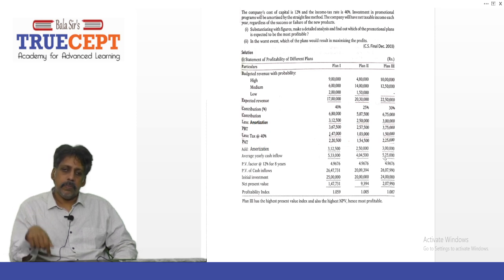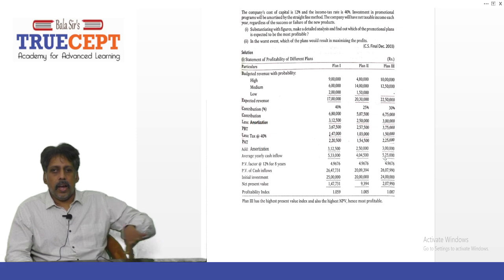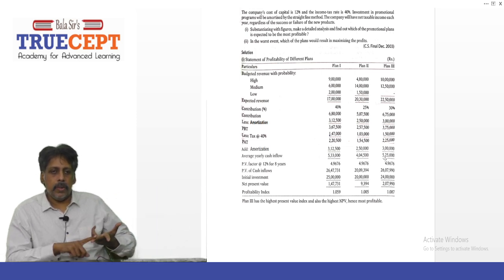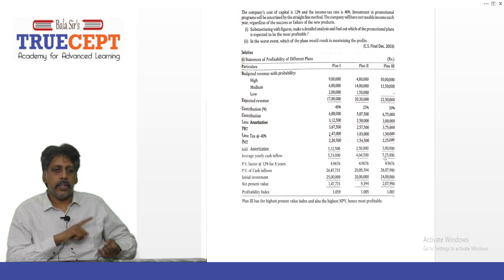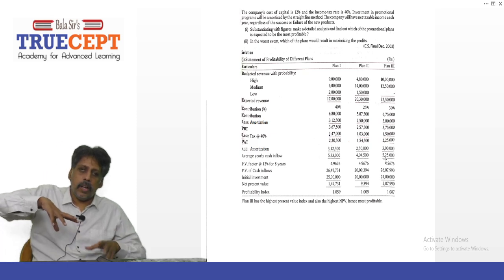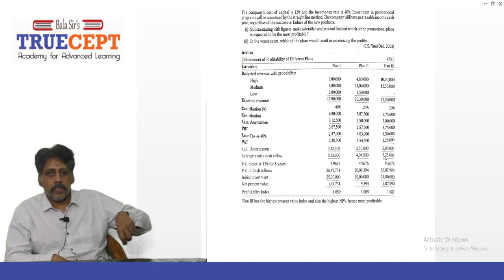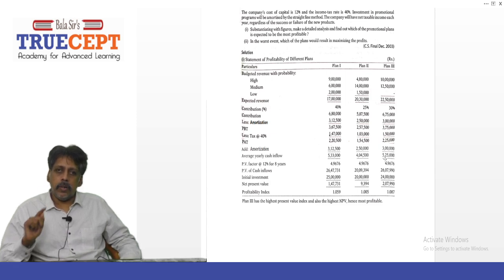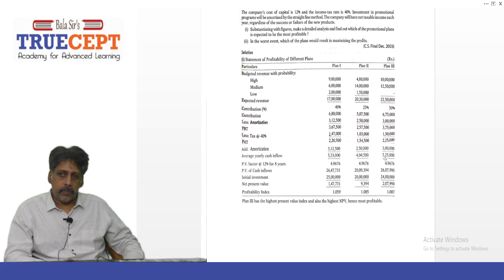Next, less variable cost. They did not show it; they straight away calculate the contribution. If you want, you can show less variable cost, but here they've taken it straight away as 40% of 17 lakh. Note the 40% income tax rate is only a coincidence, because here it's 40% PV ratio, or contribution to sales ratio, which is also known as PV ratio. Go back to your cost accounting days, fine.